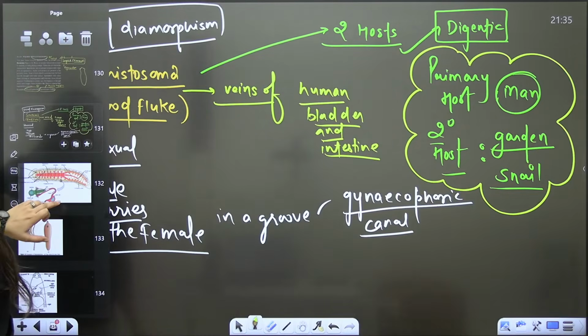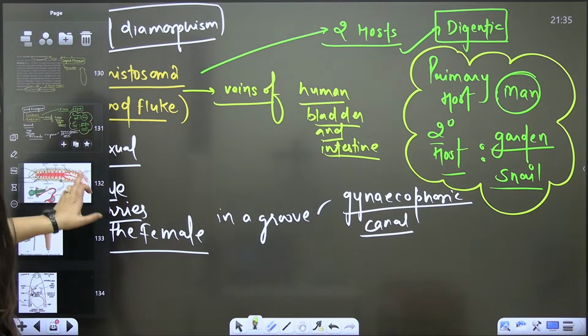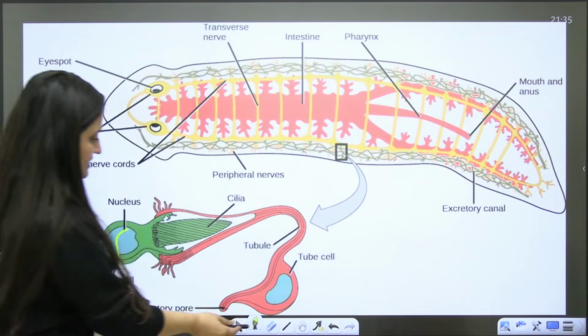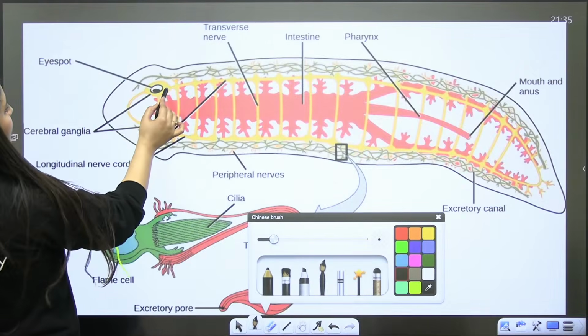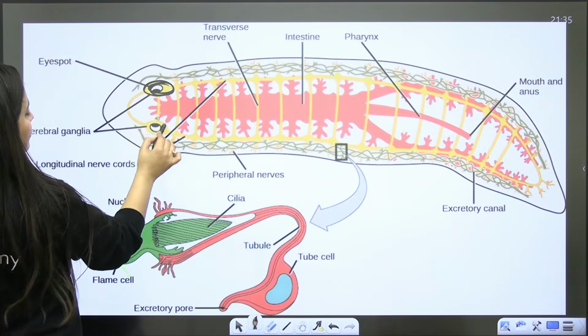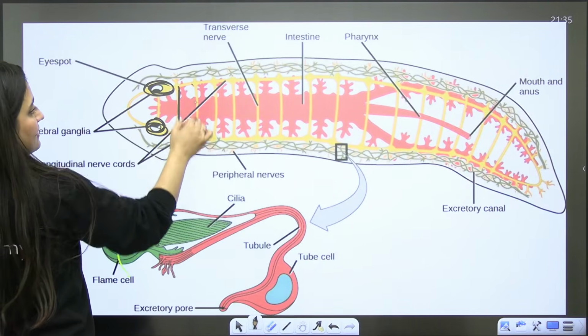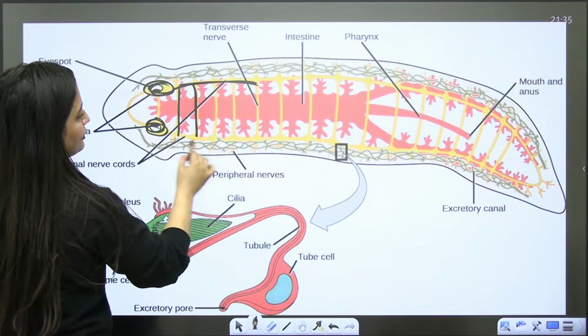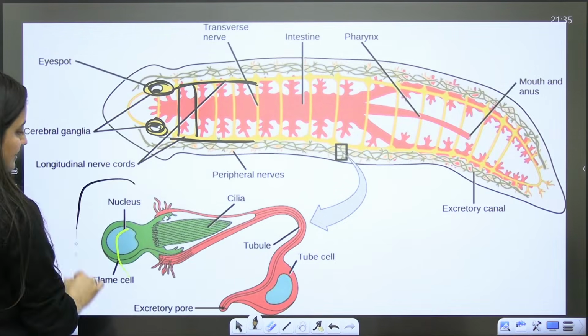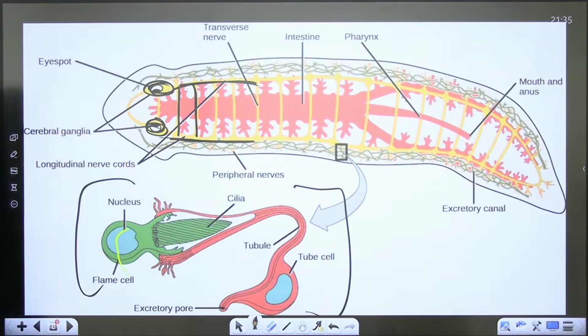Right? So Schistosoma example, and I told you about that ladder-like nervous system now. So this is your Digenea, ladder-like nervous system. Here you have these cerebral ganglia, right? These are the transverse commissures. These are the longitudinal nerves. And this is the flame cell, also known as protonephridia, also known as solenocyte.